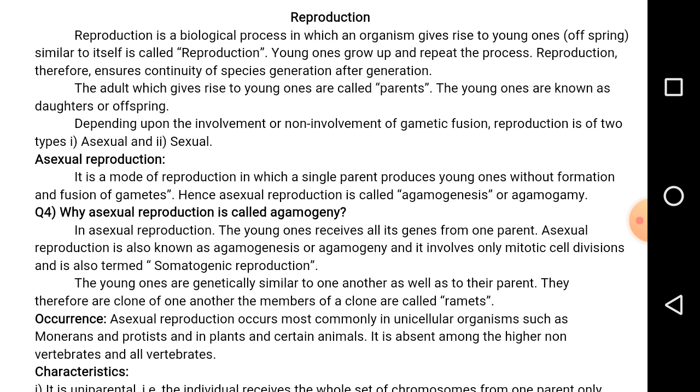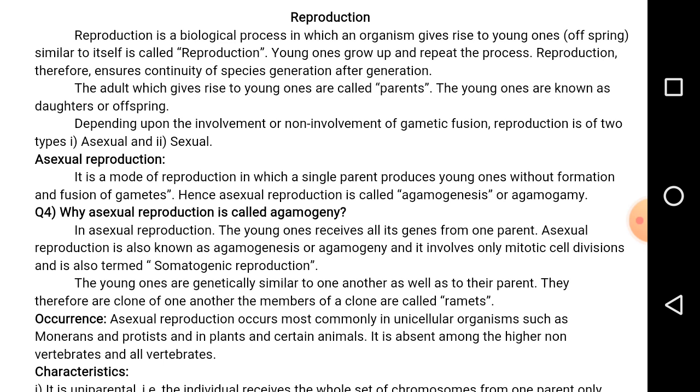On what basis is reproduction classified? It is classified based on the formation and fusion of gametes, into asexual reproduction and sexual reproduction.